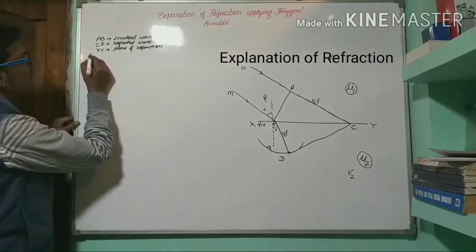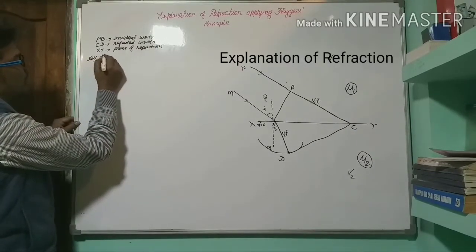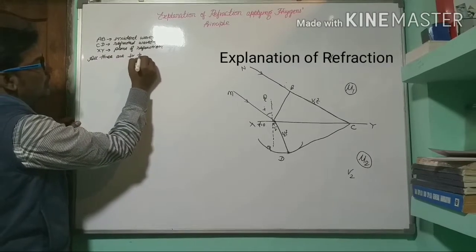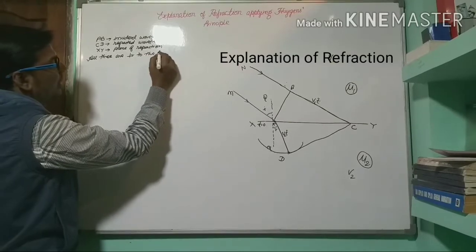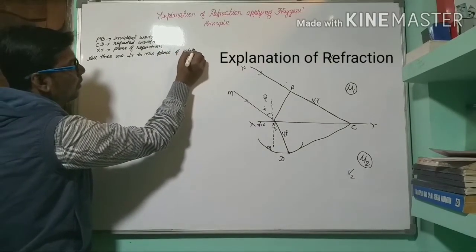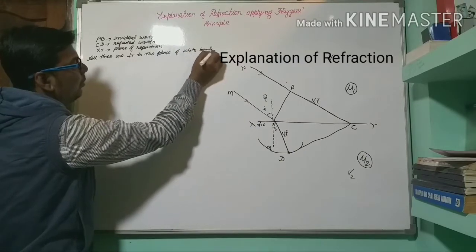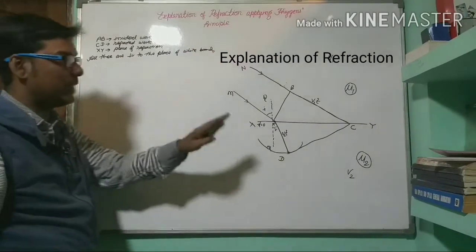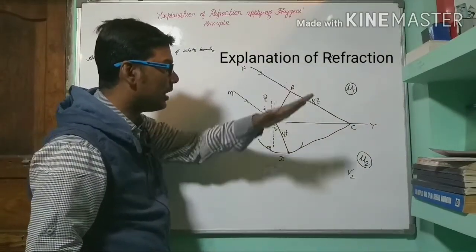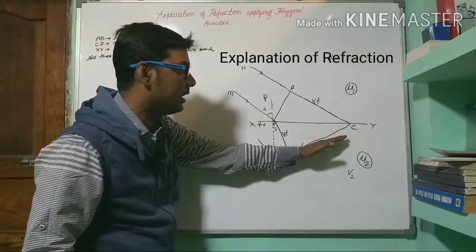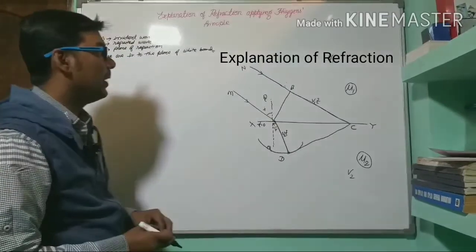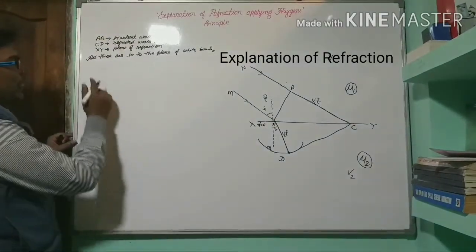All three are perpendicular to the plane of the whiteboard. Okay, all three are perpendicular. This surface is perpendicular, this wavefront is also perpendicular, and the refracted wavefront is also perpendicular. So we can say all three are perpendicular to the plane of this whiteboard.